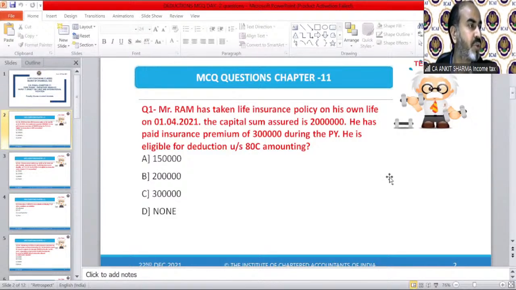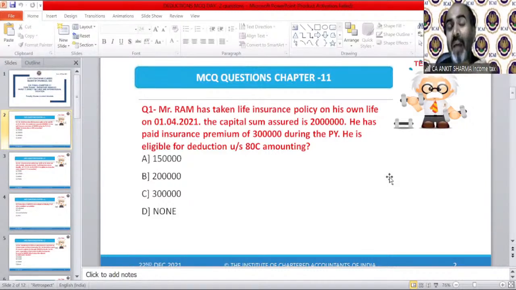Okay. So the correct answer of question 1 is, of course, A. It's not B. It cannot be B. Somebody is saying D. How is that possible? It's A. Why is it A? Because the provision says that in this case, we need to take 10% of capital sum assured or premium paid, whichever is lower. So it is 2 lakh rupees, correct.